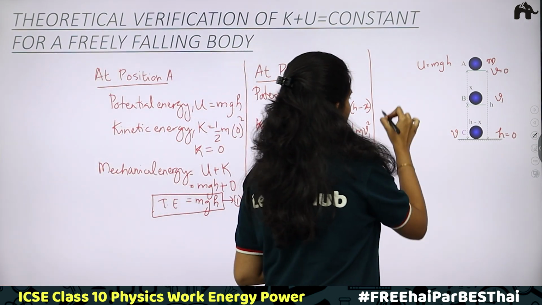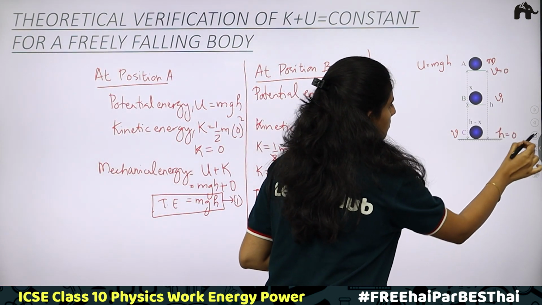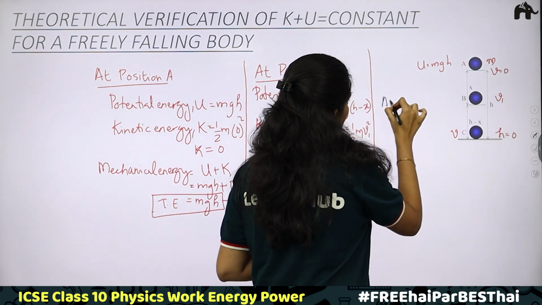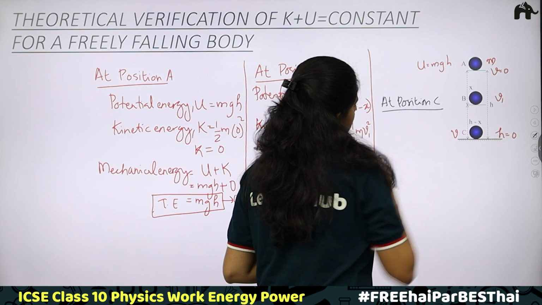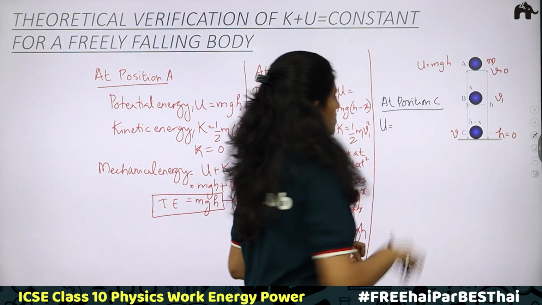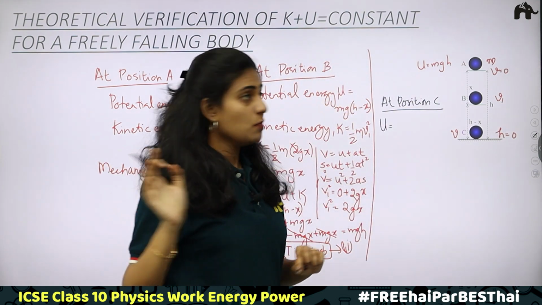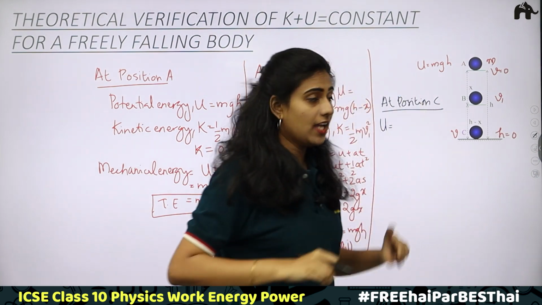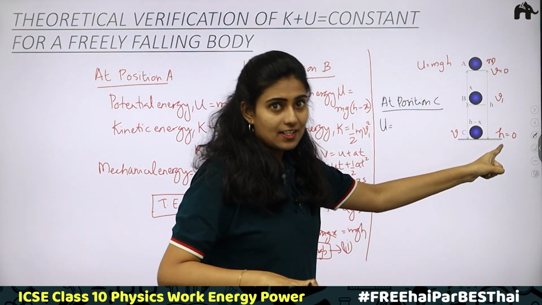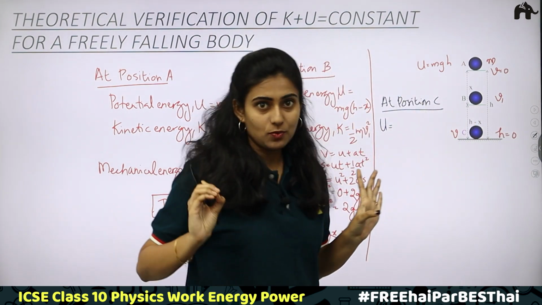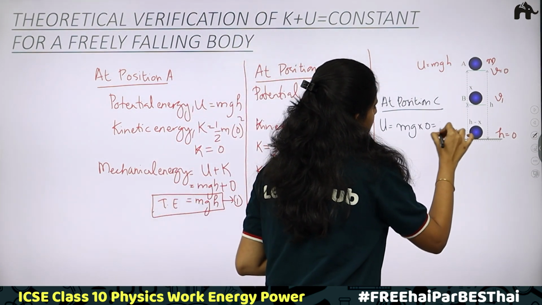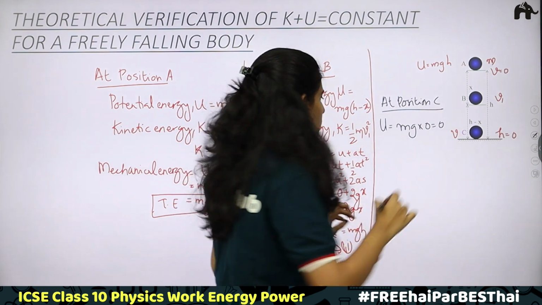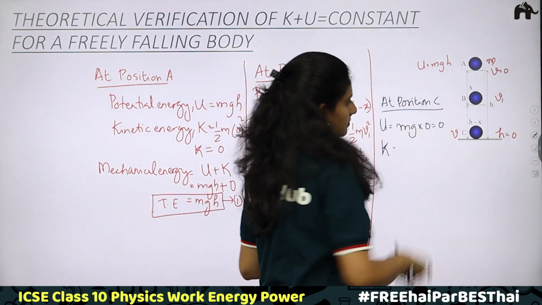Third position, at position C. We need the potential energy first. What is the potential energy here? Potential energy is mg into height. At this point, at the ground, what is height? Height will become equal to 0. Therefore, mg into 0, which is 0. Potential energy is 0. What about kinetic energy?